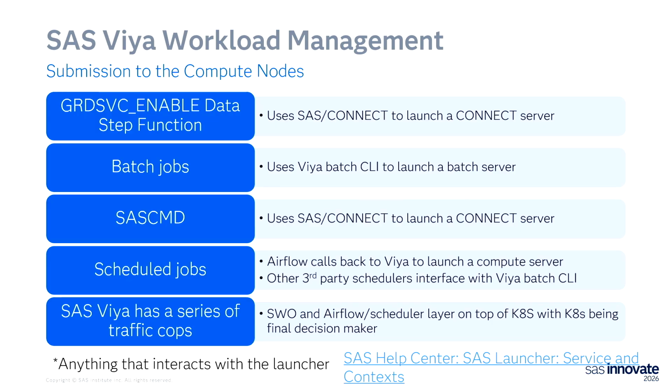So VIA is a little different because we actually have a series of traffic cops. We have SAS Workload Orchestrator, and we could have some configuration within the scheduler. For example, Airflow configuration lets you specify how many concurrent jobs you want to run at any given time. And these all layer on top of Kubernetes. Kubernetes is the final decision maker, but it's important to know that they all kind of coordinate together.